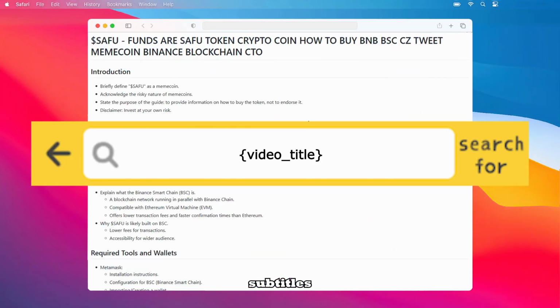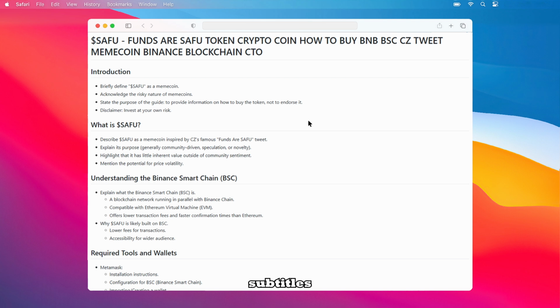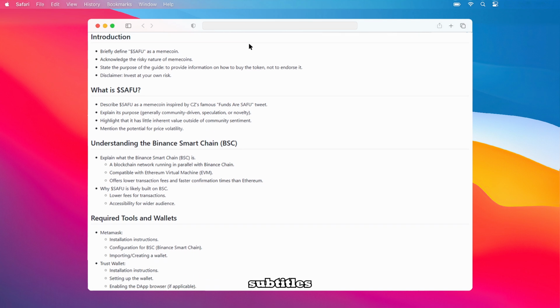Today we're diving into the world of crypto meme coins, specifically focusing on the $SAFU funds or SAFU token. Let's be clear right from the start. $SAFU is a meme coin. It's important to understand that meme coins carry a significant level of risk, and their value can be extremely volatile. The purpose of this guide isn't to tell you to invest in $SAFU, but rather to provide you with information on how to buy it if you choose to do so. Always remember, any investment you make is at your own risk.